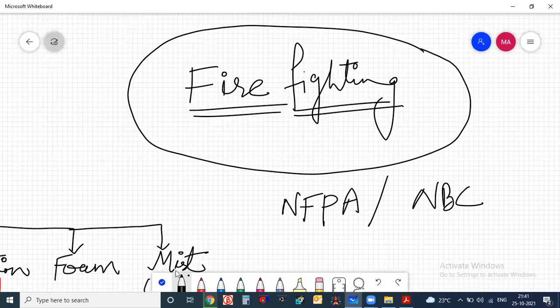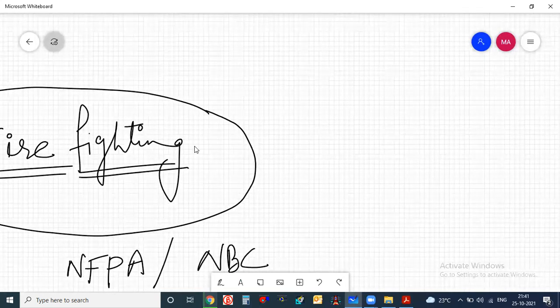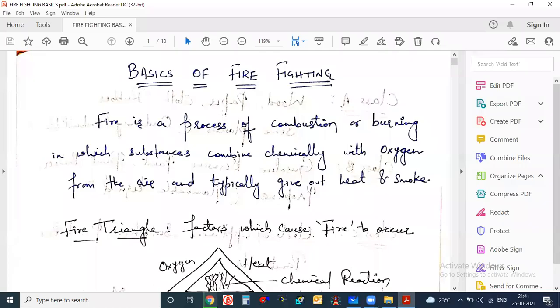So we will start with our basic things. First we will try to understand the basics of fire and the types of firefighting systems. These are the things we are going to see first.